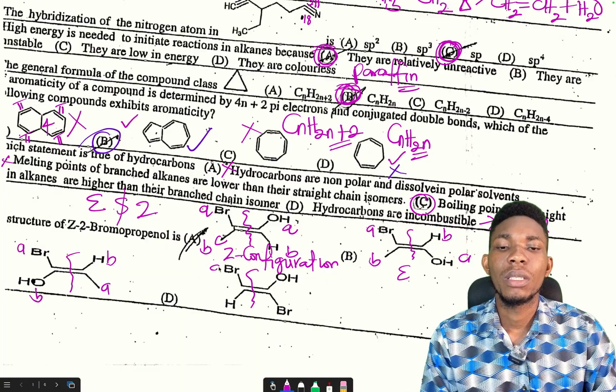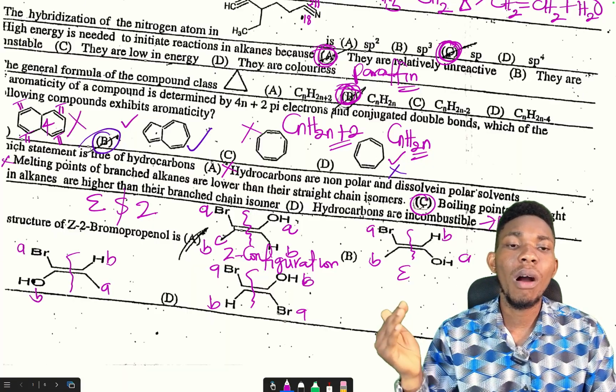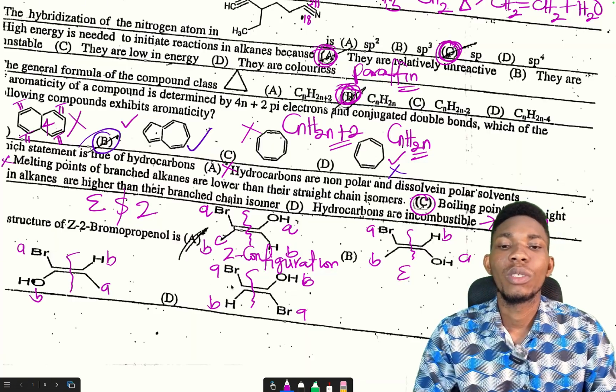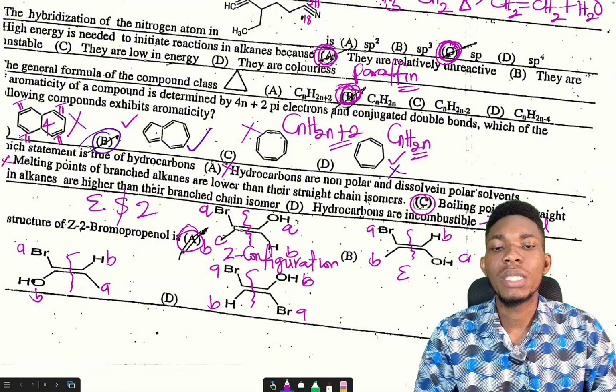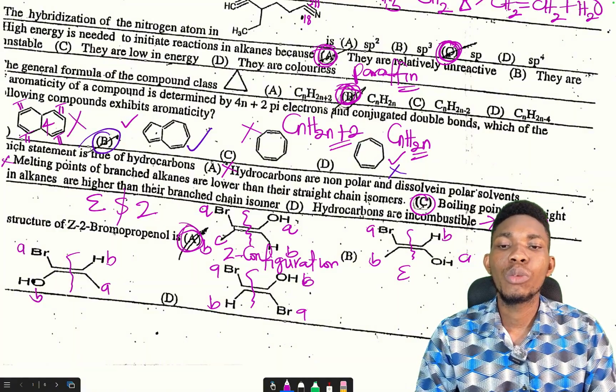How about this one? This is A, here is B, here is B, here is A. E configuration. So you see all of them are E configuration aside from option A, which is Z configuration. Then the question now becomes 2-bromopropenol.